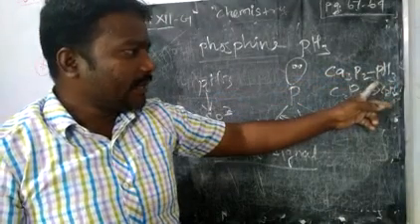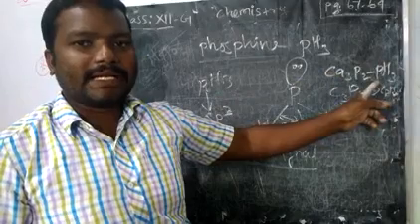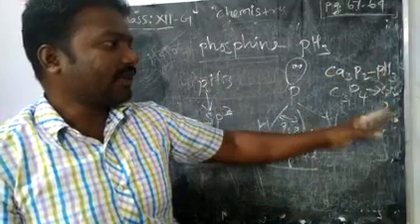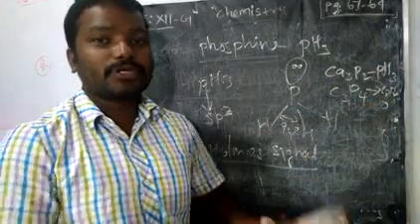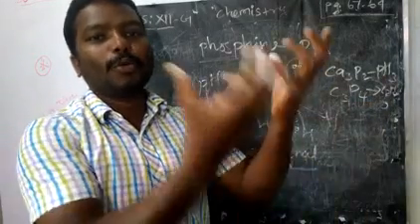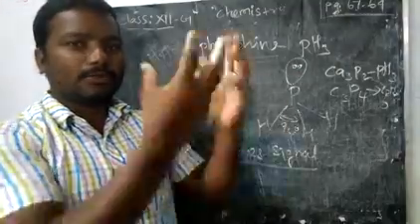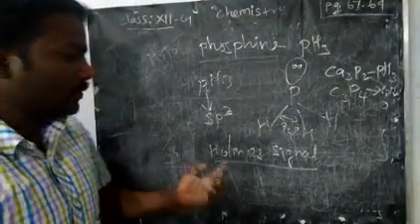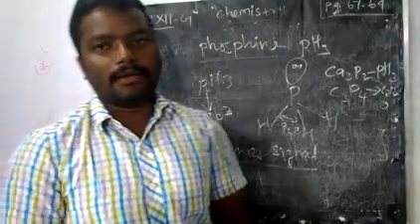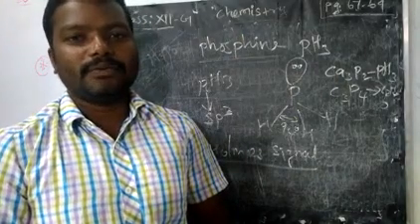If that PH3 comes in contact with air, it will catch fire and also ignite the acetylene. Both will produce a large amount of smoke. That smoke goes up and indicates that somebody needs help. So that signal is called the Holmes signal. Remaining we'll see in the next video. Thank you.